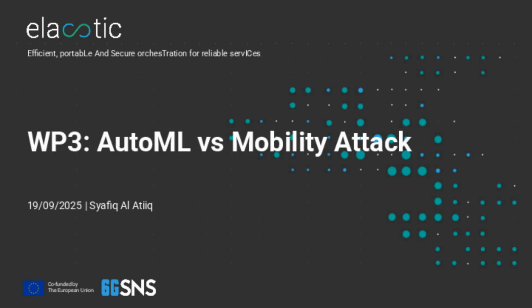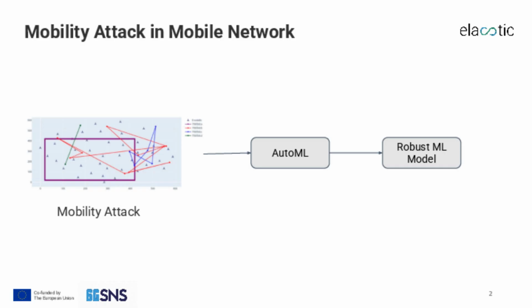Today, I'm presenting our research on securing mobility predictions in 5G networks using AutoML. In 5G networks, the Network Data Analytics Function, or NWDAF, uses machine learning to predict where mobile devices will move next. This is crucial for optimizing network resources and reducing signaling overhead.